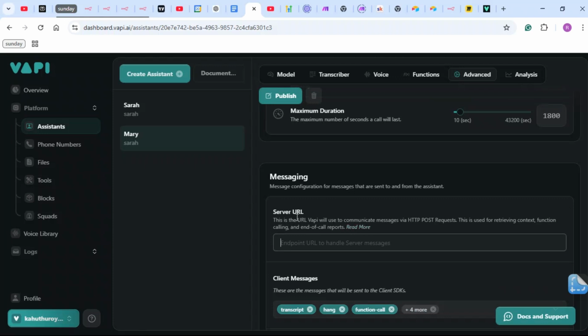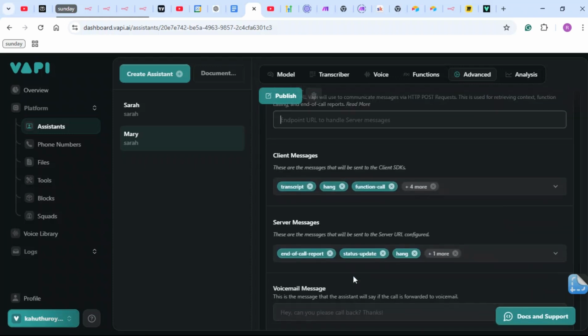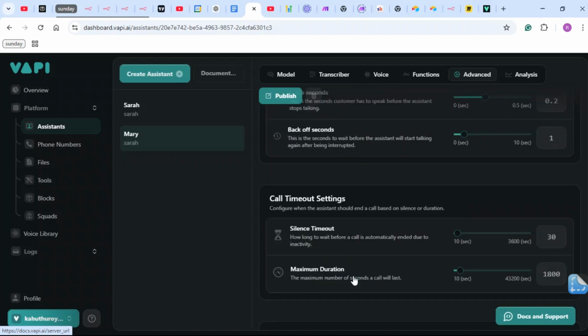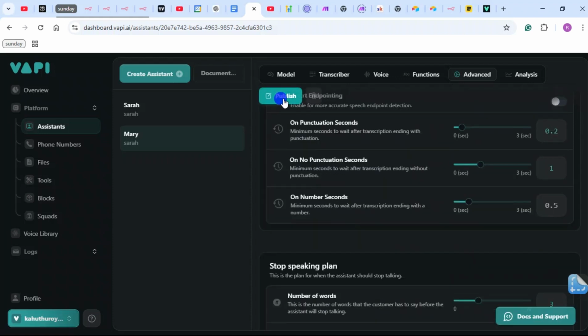So once you get to messaging, this is server URL. This is really important because this is how VAPI communicates with N8N. And to really explain this advanced section, I will publish. And once I publish, I will create some tools first.